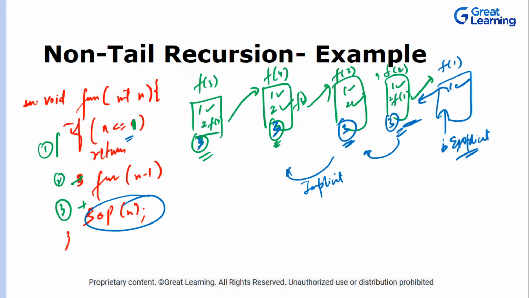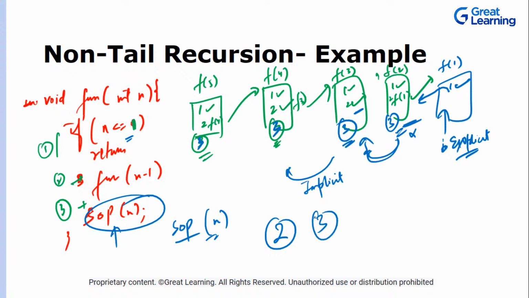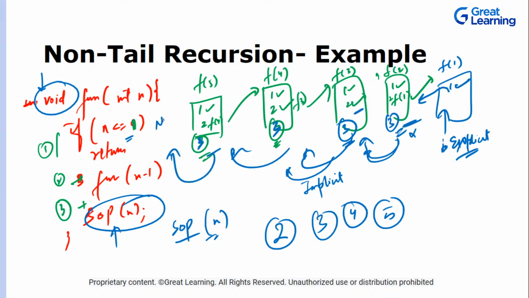Now the third statements will be executed. What are those? Please print SOP, that is System.out.println, n. So what is the value of n? It is 2. Print it. Done. Now there are no statements left, so it will return over here. Now again, print n, 3, implicit return. That is why we have a void return type over here, not int or anything, right? Now implicit return, please print 4, done. Return, please print 5, done. Return to the main function, that is your driver function, done. This is your non-tail recursion.